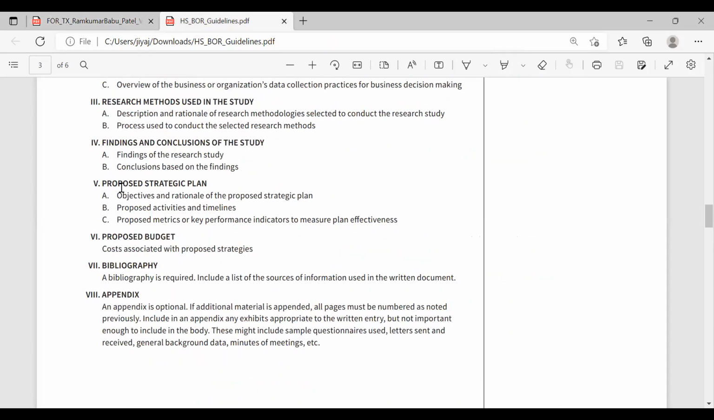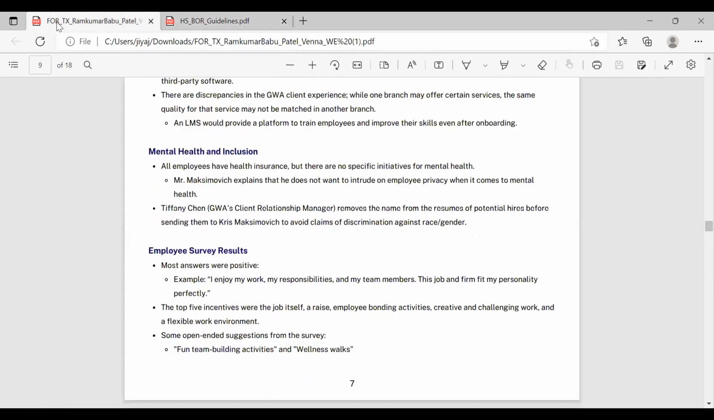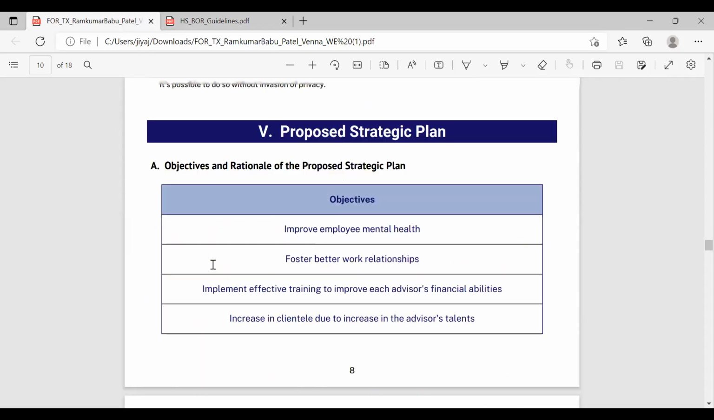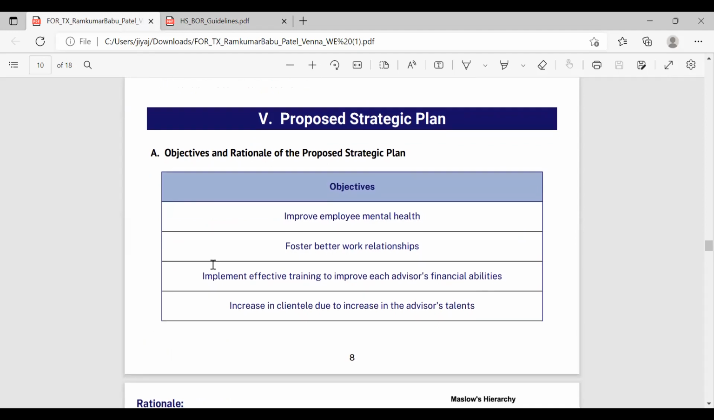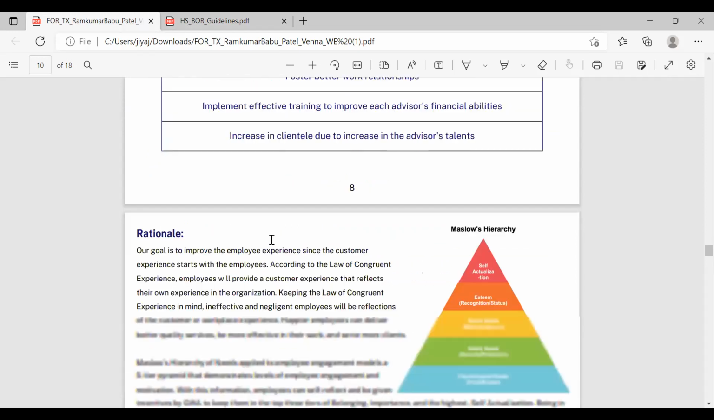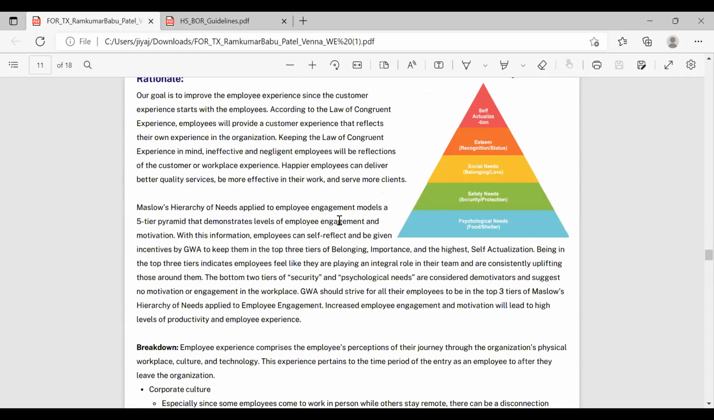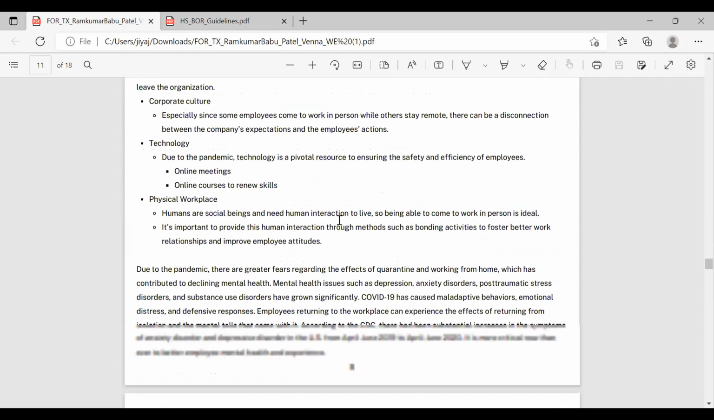Part 5, a proposed strategic plan. Part A is objectives and rationale of the proposed plan. Part B is the proposed activities and timelines, and Part C is the proposed metrics or key performance indicators to measure plan effectiveness. So for that, again, we have our proposed strategic plan. So what our objectives are, what we're working to improve. We have here in a nice little graphic our rationale, basically our goal and what we hope to achieve through this goal. That's basically all this is right here.